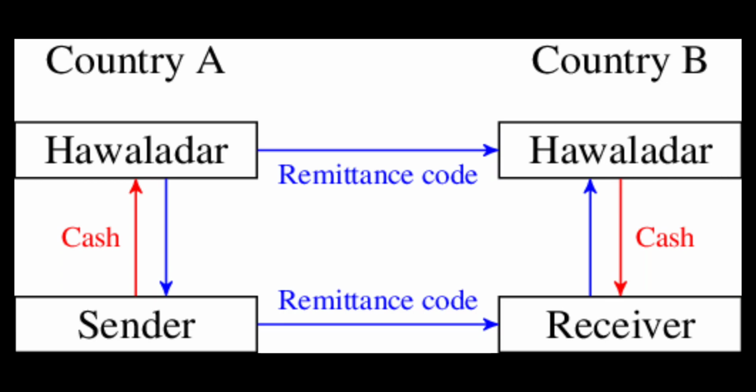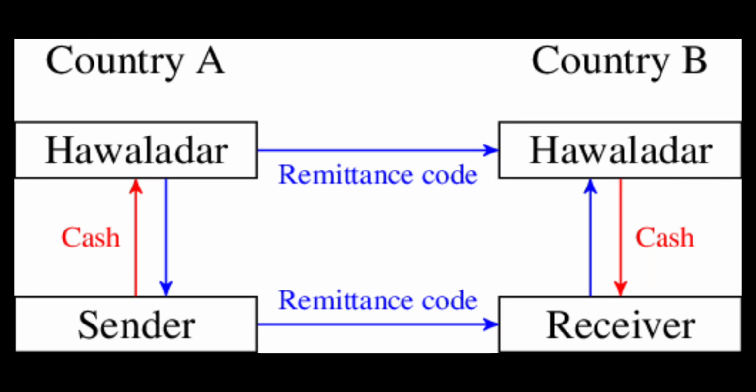So one would think, what is the benefit to the Hawaladar in this, because the money is sent from country A to country B by the person, but he is taking cash and the other Hawaladar is giving the cash. So what the Hawaladar will do is charge a transaction fee. It could be based on the amount of cash given and taken, or it could be based on the transaction. It could be transaction-wise or it could be amount-wise.